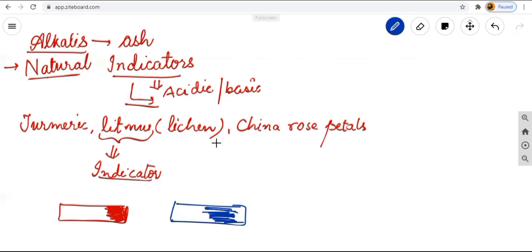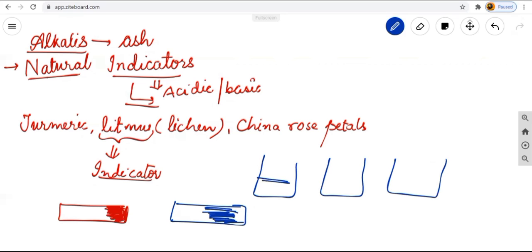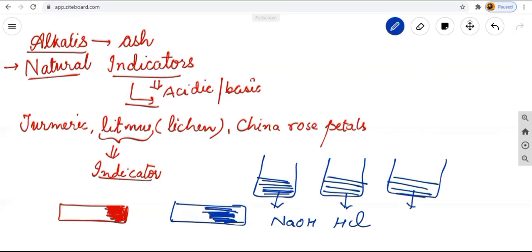Suppose we have the substances in beakers, like we have solutions. I'm taking 3 beakers. In this we have a base, NaOH. In this we have an acid, that is HCl. In this we have a salt, NaCl, sorry. What is the name of that salt? NaCl. We will study more about this NaCl.